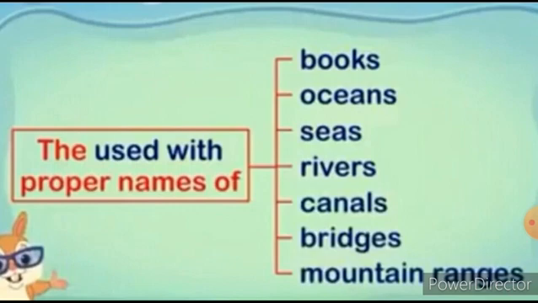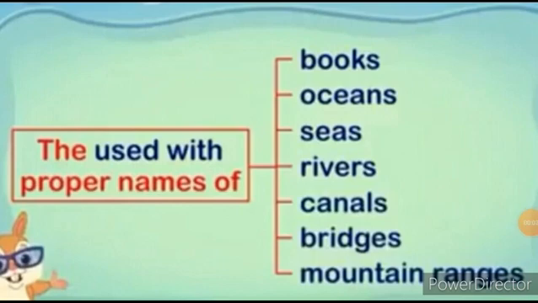And then we use the article the when we talk about a particular person, place, animal or thing. The article the is used with the proper names of books, oceans. Keep this in mind children, where you have to use the article the.